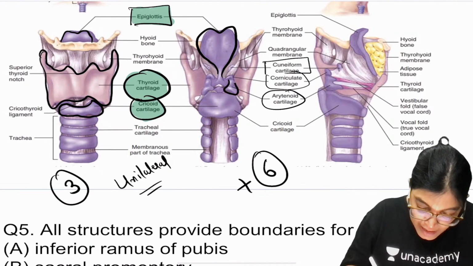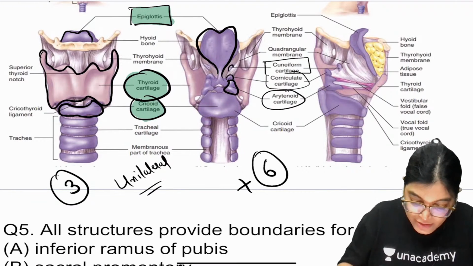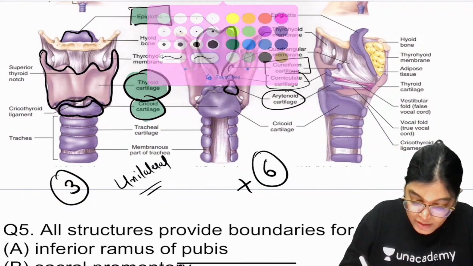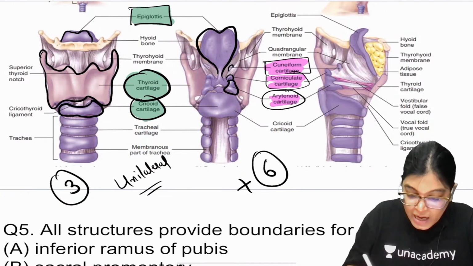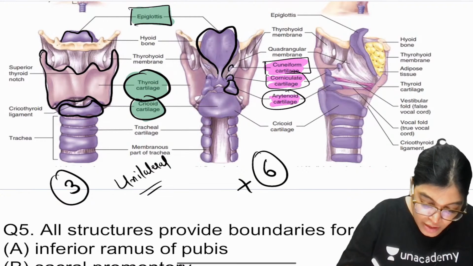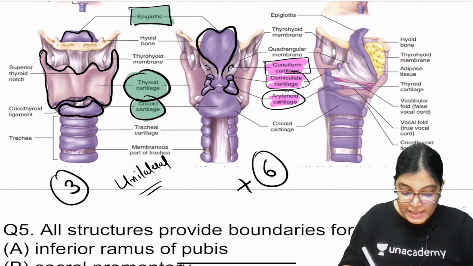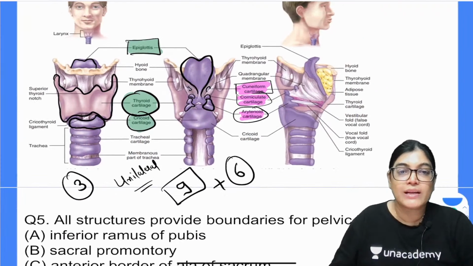So see here, this is the arytenoid cartilage, and at the top of it, 2 other small cartilages, which you can see here, are the cuneiform cartilage and the corniculate cartilage. They are one on either side. So altogether we have got how many? 6. So total kitne cartilages ho gaye? 9. Larynx has 9 cartilages.